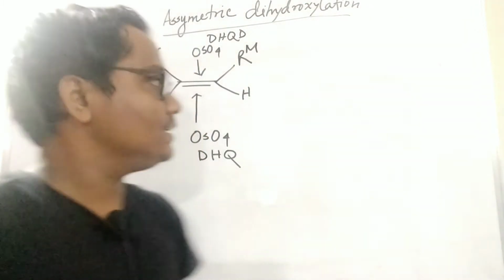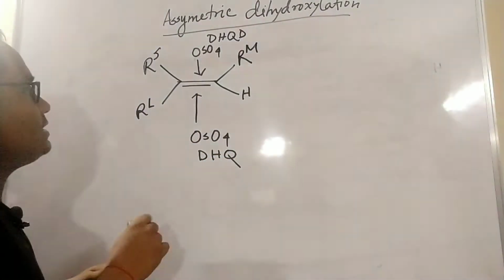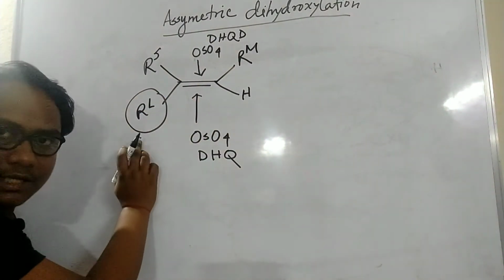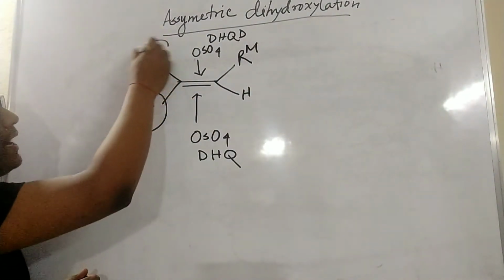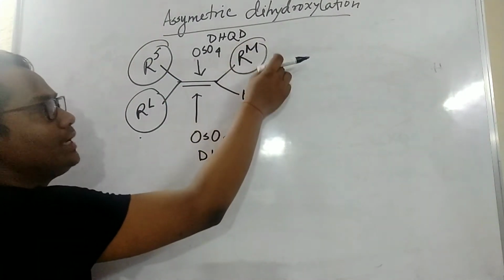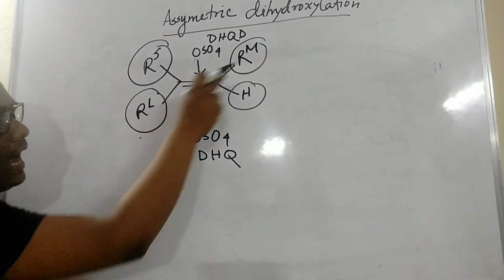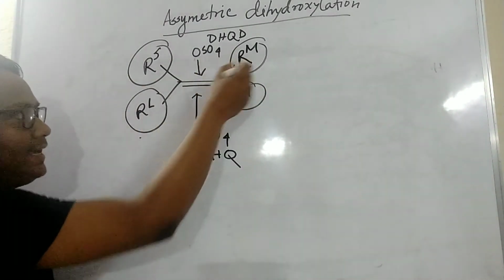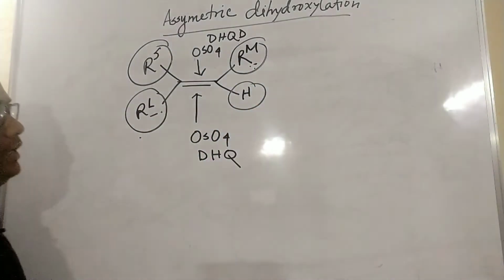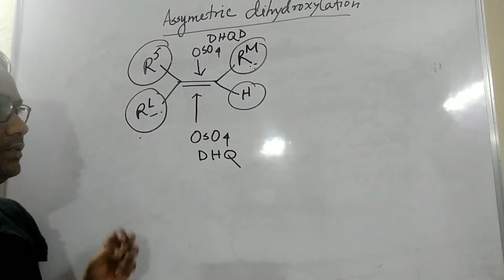See, here I took one system. This is an alkene. RL means large group, and here RS means small group, and this is RM, the medium group, and this is hydrogen, lowest priority. So RL and RM, if you arrange this alkene this way, trans, large, medium, small, then consider this as the up face and this as the down face.